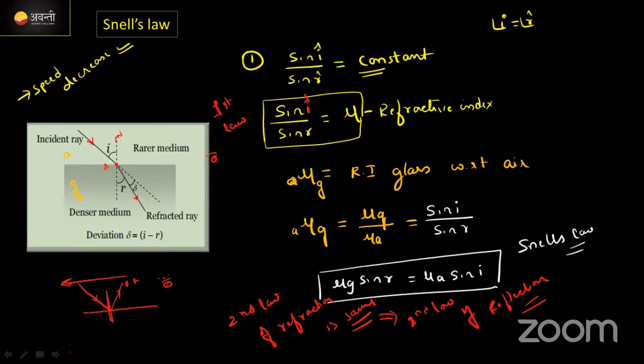No problem. Correct now? First law है sine of the angle of incidence to the sine of the angle of refraction is equal to a constant value. We call this constant value the refractive index. Second law बताता है the incident ray, the normal, and the refracted ray all lie in the same plane. This is the second law. Good.